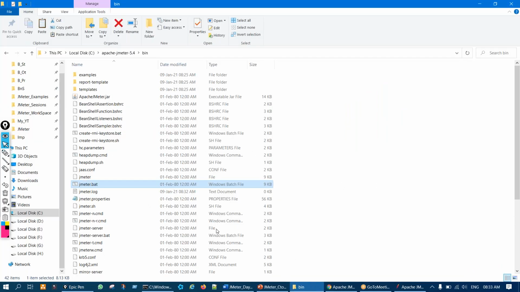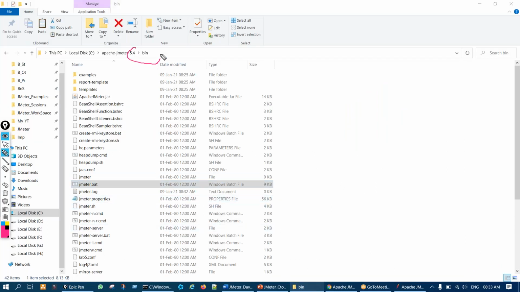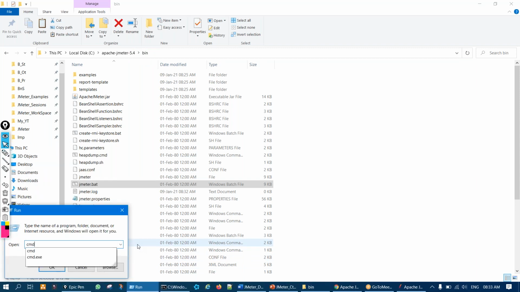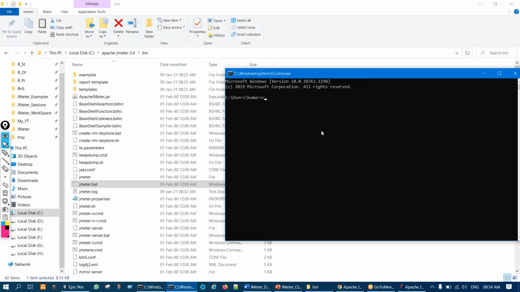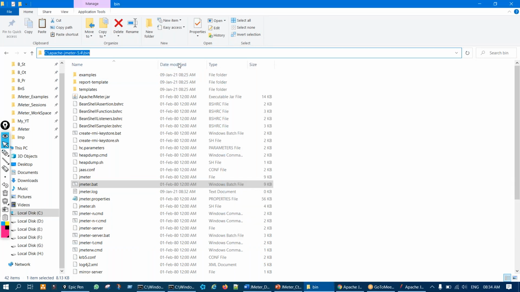First we have to go to the bin directory using our command prompt. So let us say we'll open our command prompt. And then the cd command, cd and this is the path, JMeter until the bin directory, right?